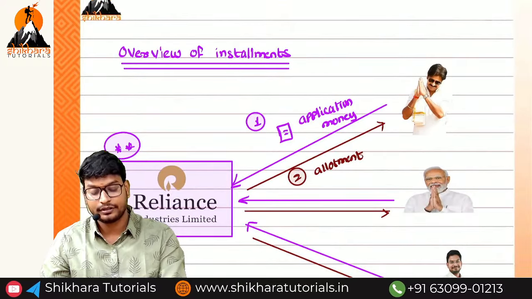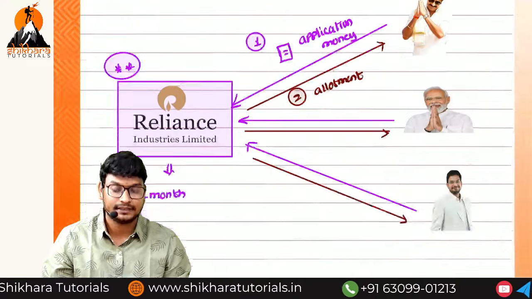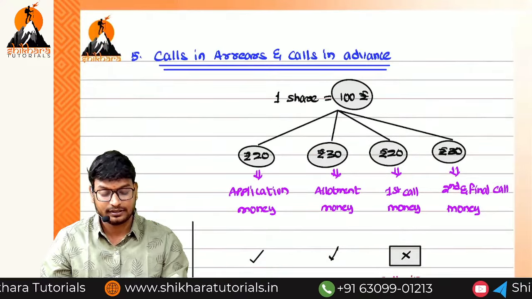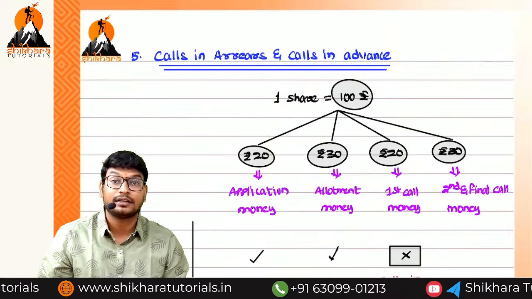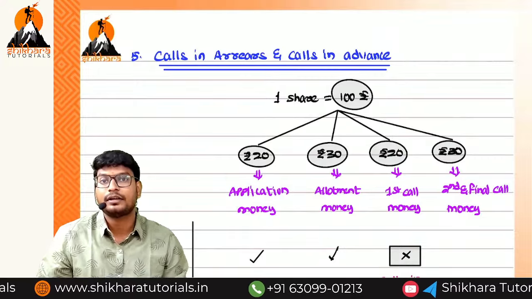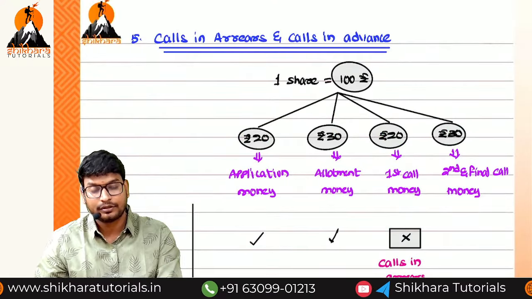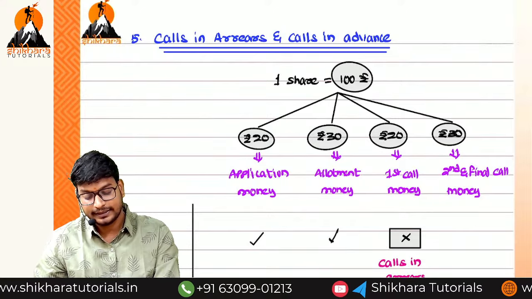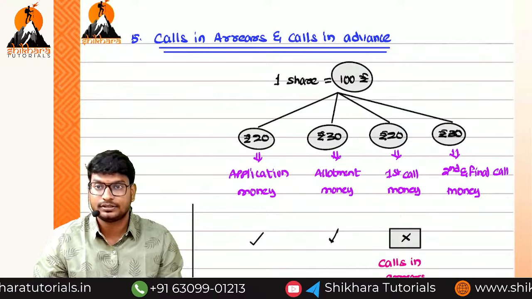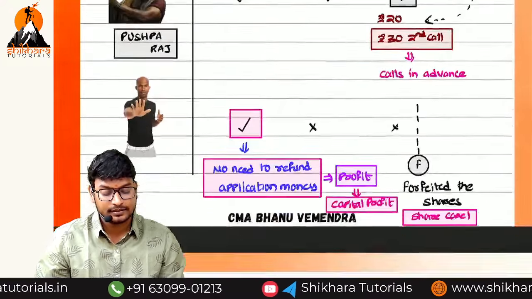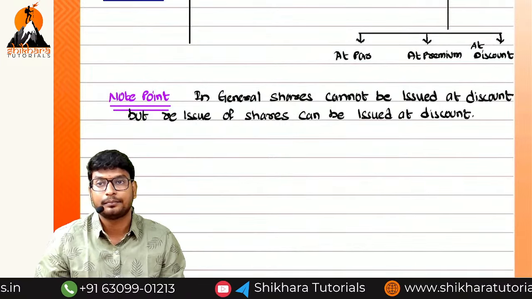Next, the overview we have discussed. First we will receive the application, and then we are going to allot the shares. Then we discussed the meaning of calls in arrears, calls in advance, forfeiture, and reissue. If you want you can put calls in arrears, calls in advance, forfeiture and reissue. But reissue shares we can issue at a discount also, it is permissible.